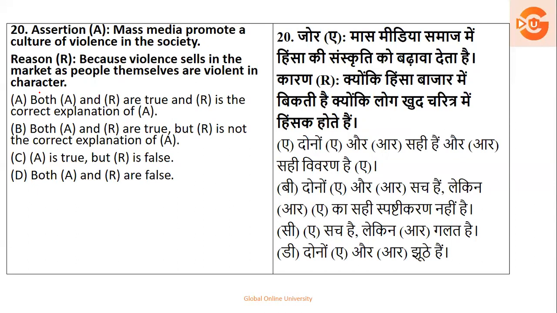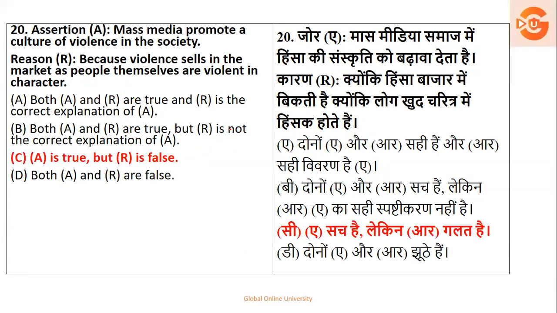Yes, if mass media is not projected in the right manner, it promotes violence. तो उसके लिए रीजन क्या दिया है? बिकॉज वायलेंस सेल्स in the market as people themselves are violent in character. No, this is false. And this is true. So both are true will not be an option. But A is true, so both are false is also not an option. So the right answer is option number C.